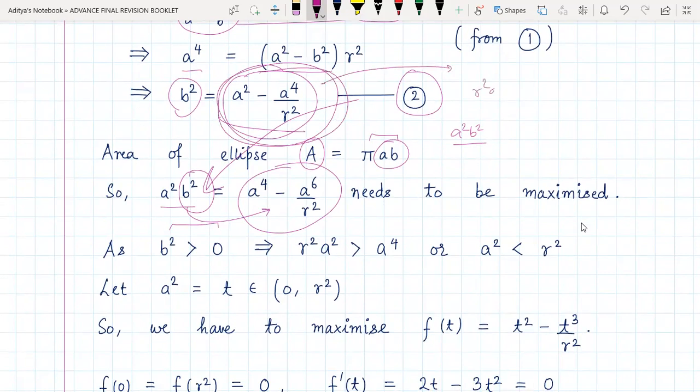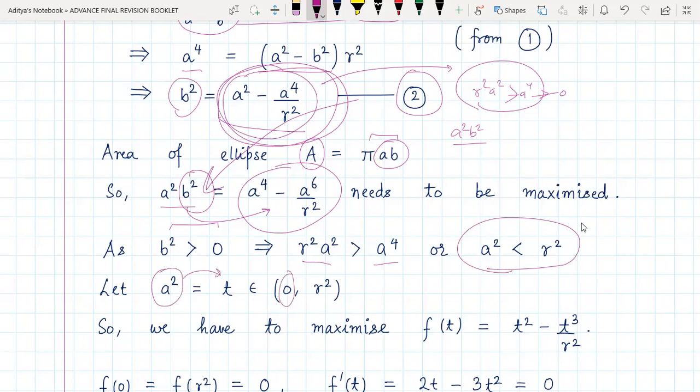but that would mean that from here I can write r square a square minus a power 4 must be greater than 0. Or we can say this thing must be greater than this thing. So r square a square greater than a power 4, cancelling by a square, we get a square must be less than r square. So a square, if I let it equal to t, then obviously it would be greater than 0. Any square quantity cannot be negative, but it must be less than r square because we have already proved it. So range of t we know.